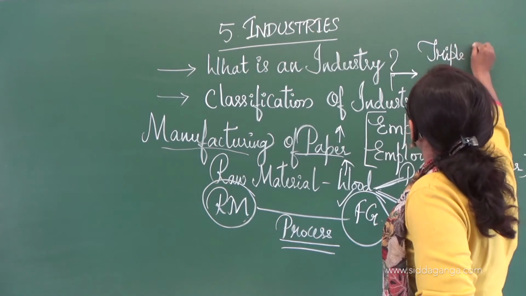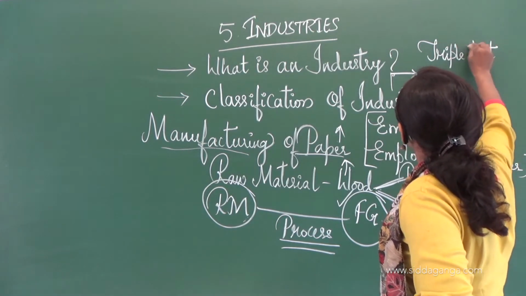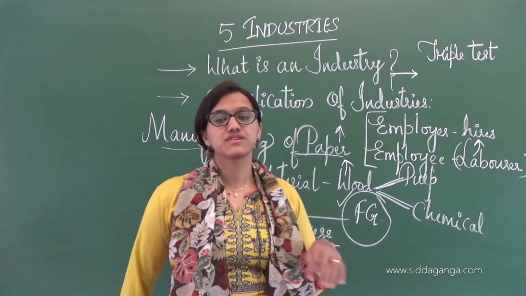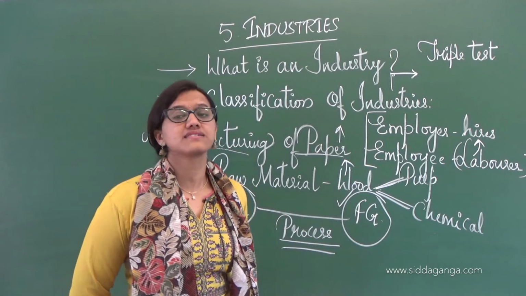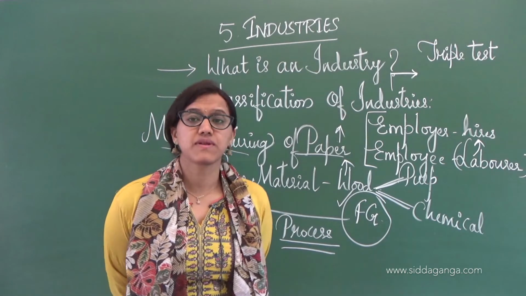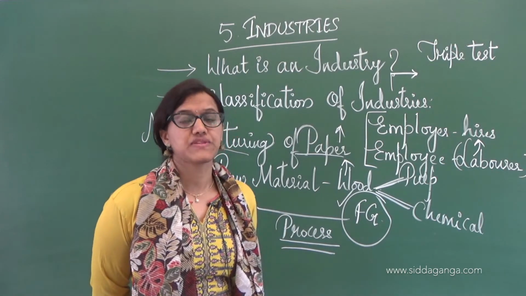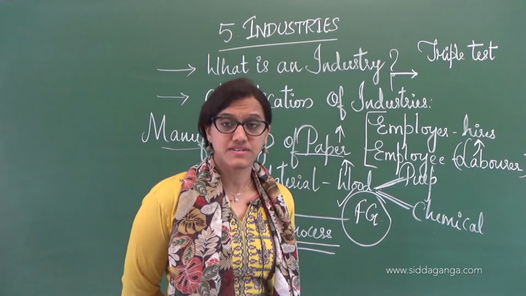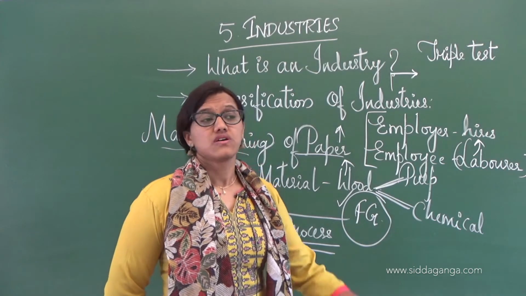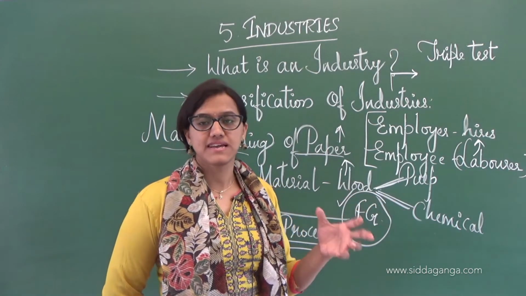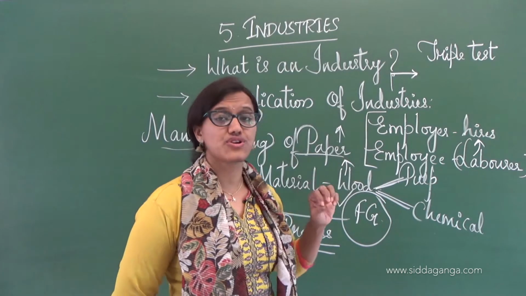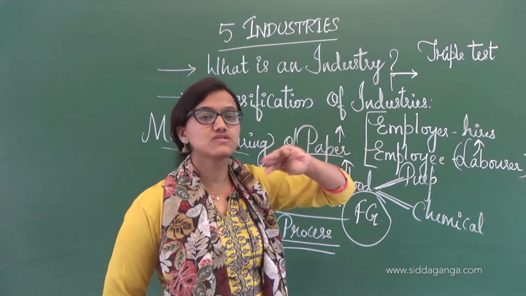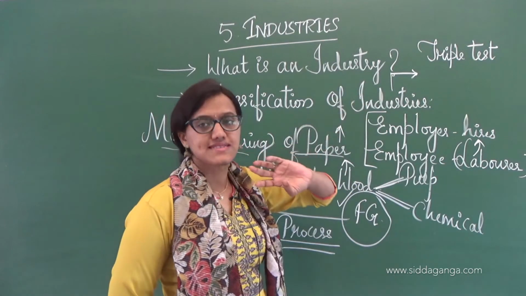This triple test was first used in a particular case, Bangalore Water Supply versus Rajappa. This was the case wherein they applied the triple test to decide whether a particular place is an industry or not.